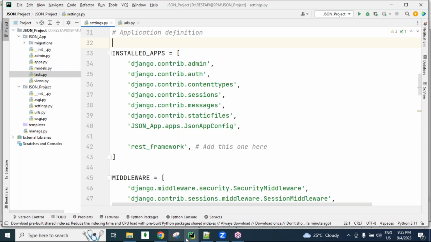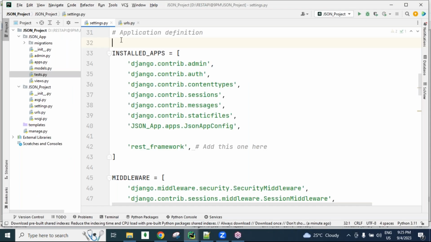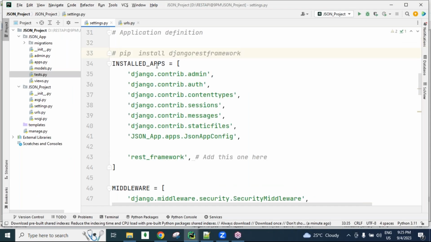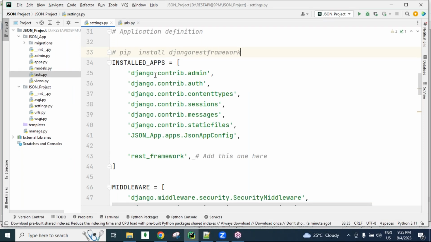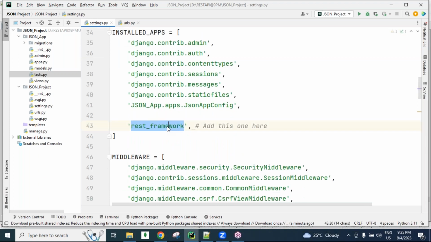You can install this statement, guys. I installed it already, so I will directly use it. If you want, you can execute this command. Later I will share this project with you, guys. Okay, after installing, then you add the REST framework here. Later we can use the REST framework related modules.